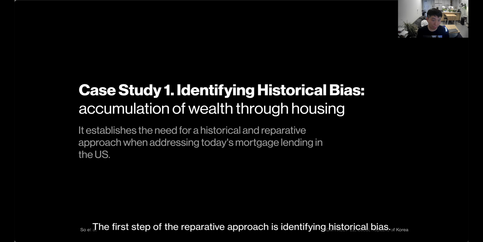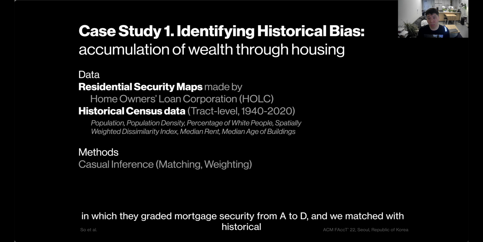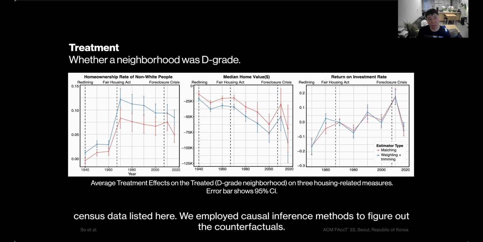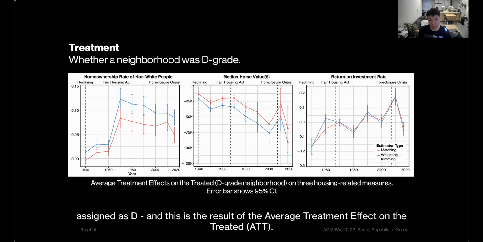And the first step of the reparative approach is identifying historical bias. So we use two data sets. One is residential security maps made by the Home Owners' Loan Corporation in the 1930s, in which they graded mortgage security from A to D. And we match it with the historical census data listed here. And we employed a causal inference method to figure out the counterfactual situations. So the treatment variable here is whether or not the neighborhood was assigned D, and this is the result of the average treatment effect on the treated.